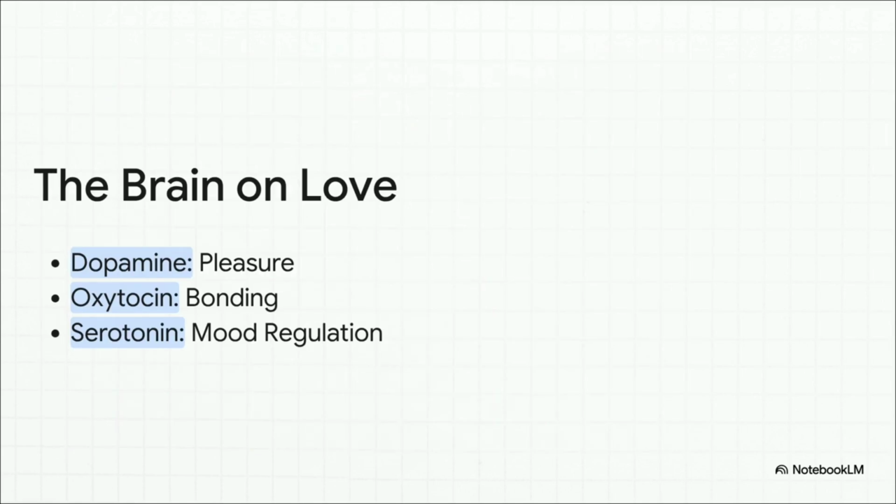So what in the world is going on in our brains that makes all this feel so intense? Well, it's basically a powerful chemical cocktail. You get a flood of dopamine, which is all about pleasure and craving. You get a surge of oxytocin, the bonding hormone, that helps us connect on a deep level. And your serotonin levels shift, which affects your mood. This is the biological engine that makes love feel so amazing and, yeah, sometimes completely addictive.